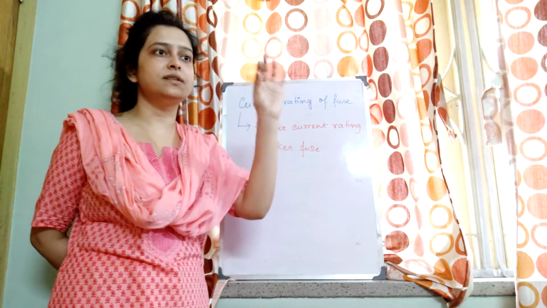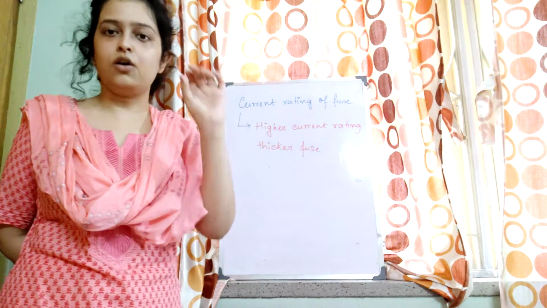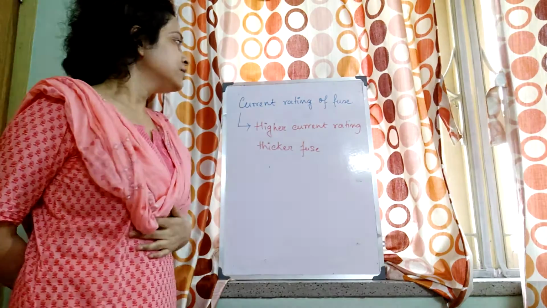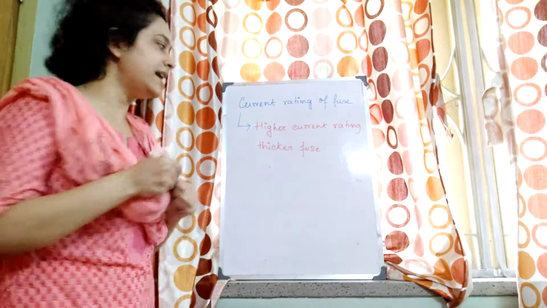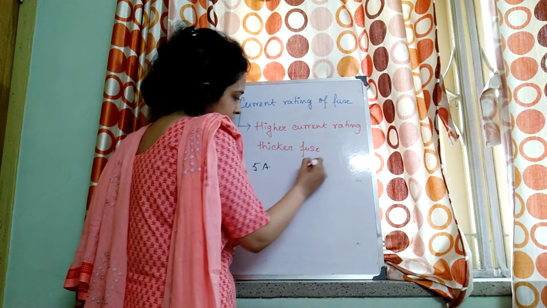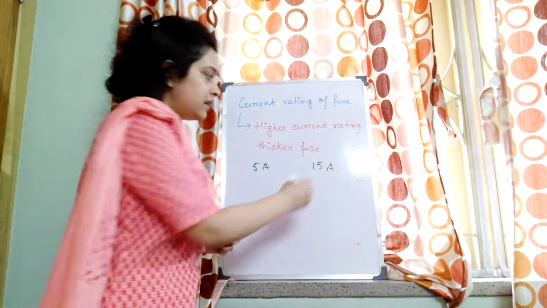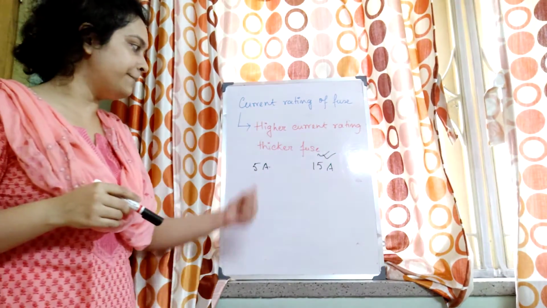That means we can use it for a safety limit of 15 ampere, like this. So higher the current rating, thicker the fuse. If I have a 5 ampere and a 15 ampere fuse, obviously the 15 ampere fuse will be thicker than the 5 ampere.